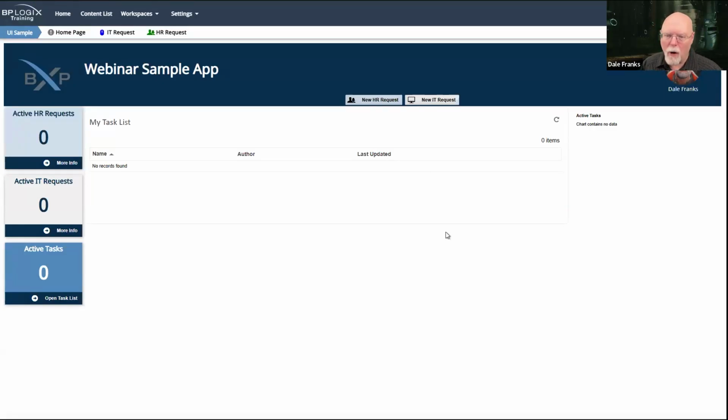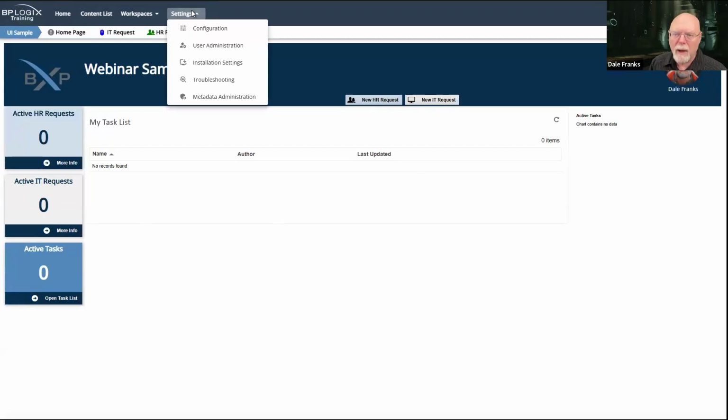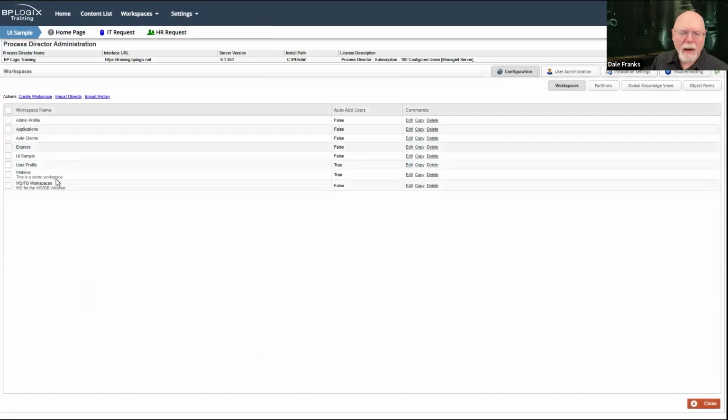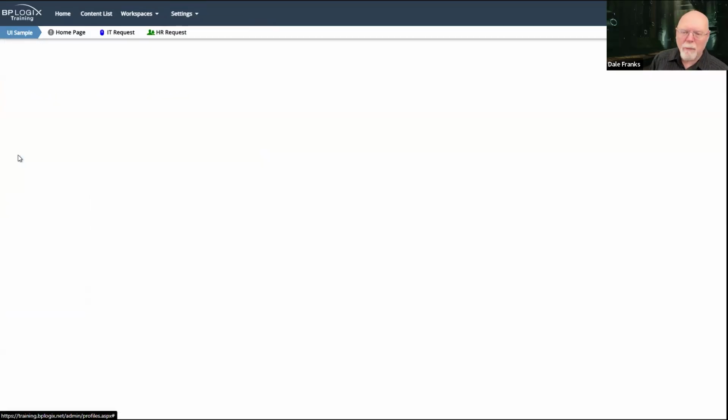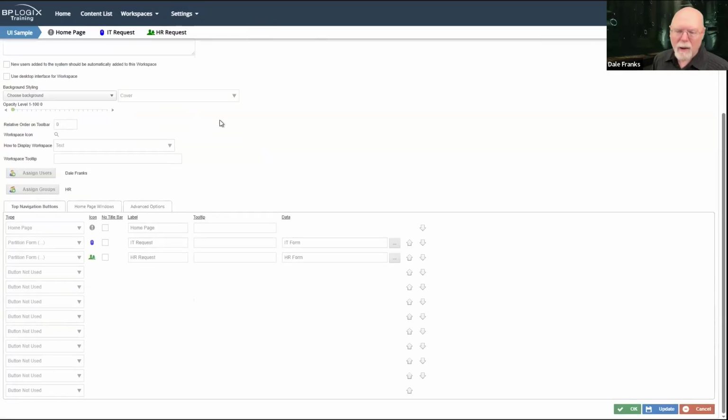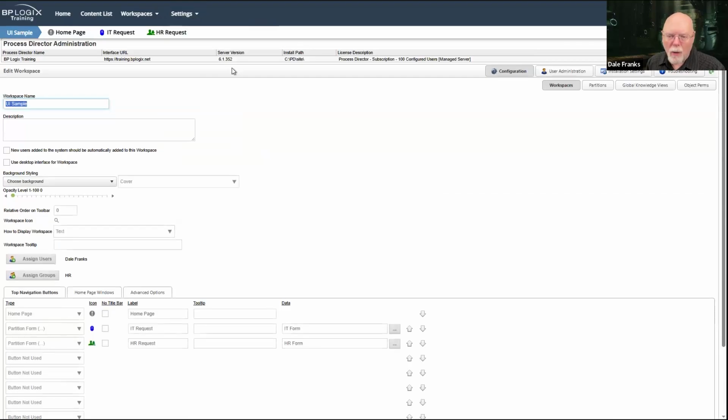This is a form that we are looking at. There's no submit button or anything like that, but in this particular case of this workspace, this is my UI sample workspace, which we're going to talk about coming up. If I go into configuration and I go into the UI sample workspace, it's just a normal workspace here.